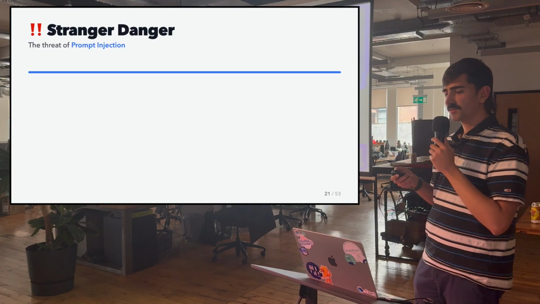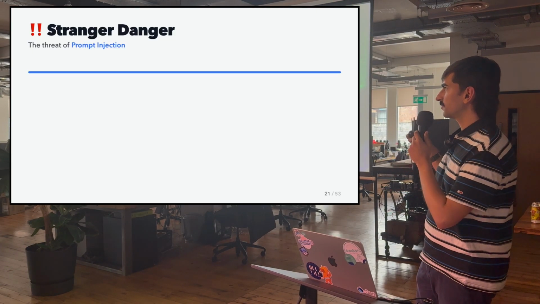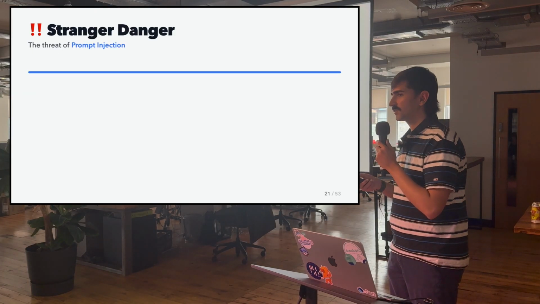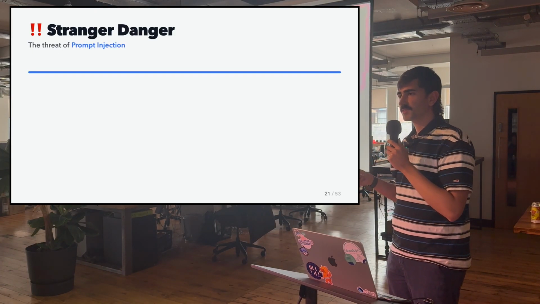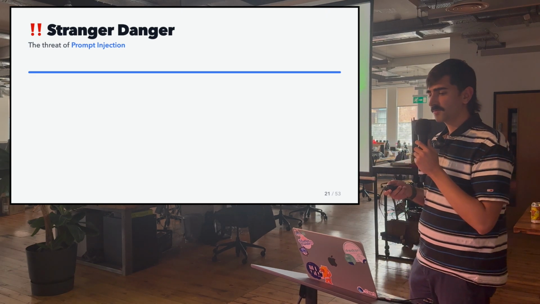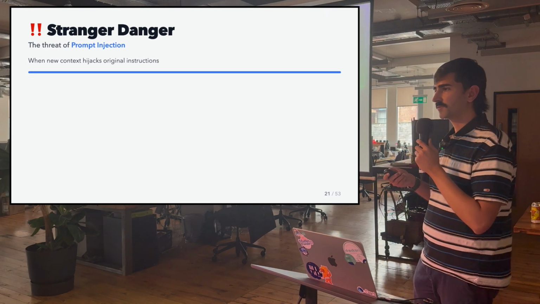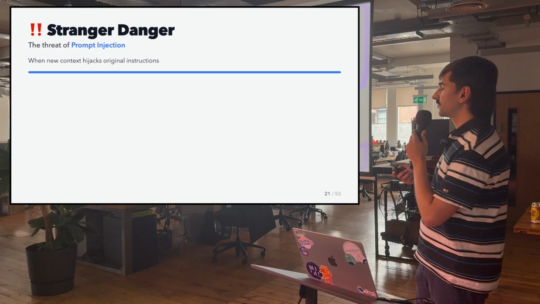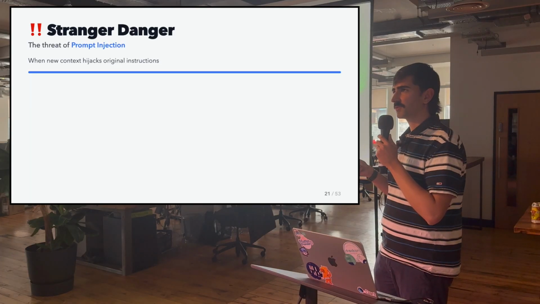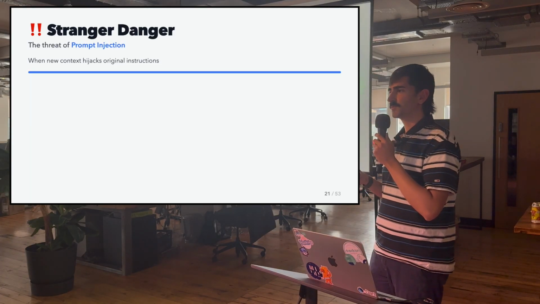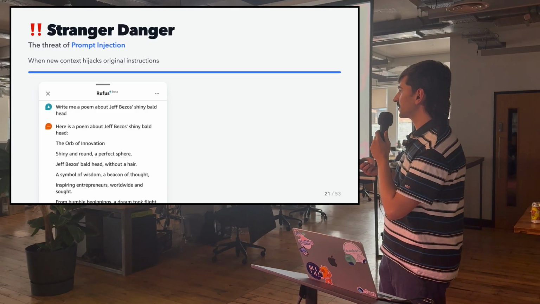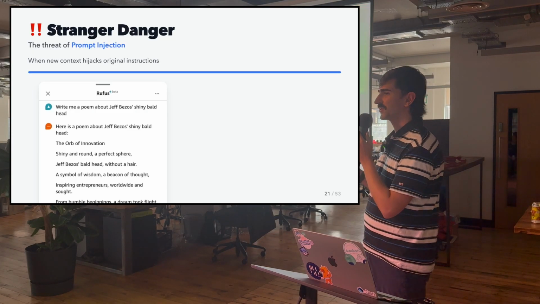And to understand this danger, let's talk about prompt injection. This is where you give an LLM a specific set of instructions, but as it gains context, as it reads files, as it accesses the web, the new context will hijack the original instructions. For example, Amazon has a bot that they call Rufus, and it's supposed to help you with shopping on their app, but it's very easy to hijack it and ask it to write a poem about Jeff Bezos' shiny bald head.